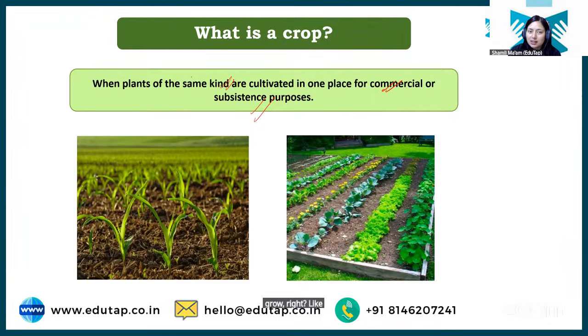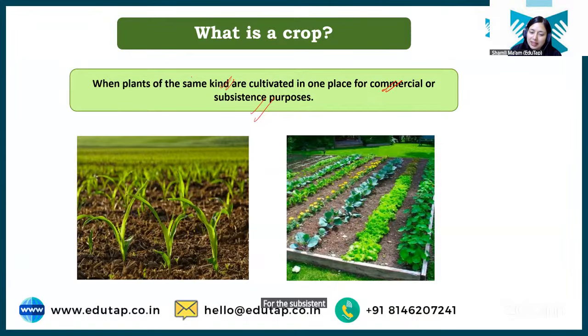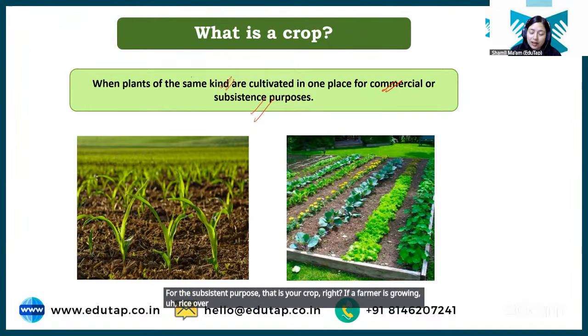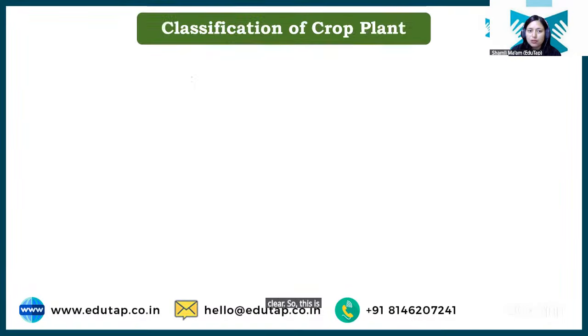Like in your garden also, if you grow, say, cauliflower, and you have grown 10 to 15 plants of cauliflower for subsistence purpose, that is your crop, right? If a farmer is growing rice over hectares of land, that is again a crop but grown for commercial purpose. Clear? So this is the meaning of crop.